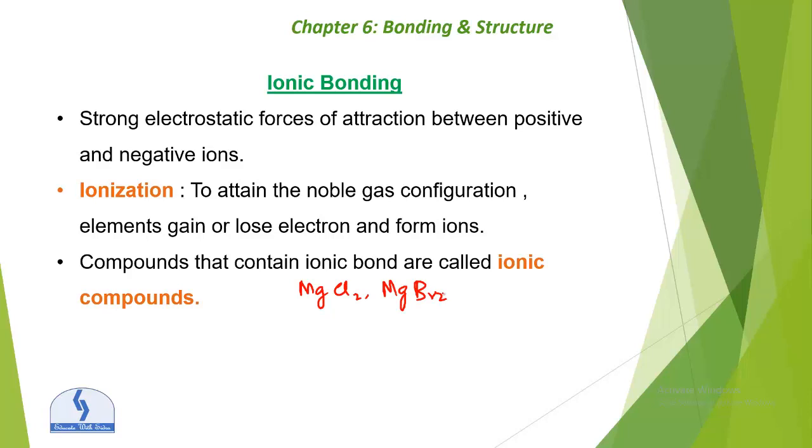Compounds that contain an ionic bond are called ionic compounds. For example, sodium reacts with chlorine and forms the ionic compound NaCl. So this is an ionic compound.